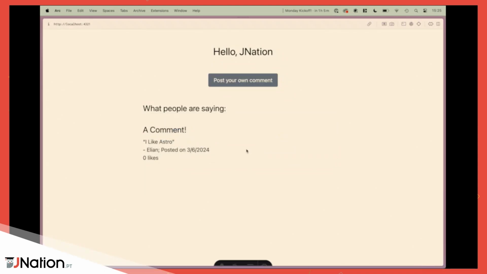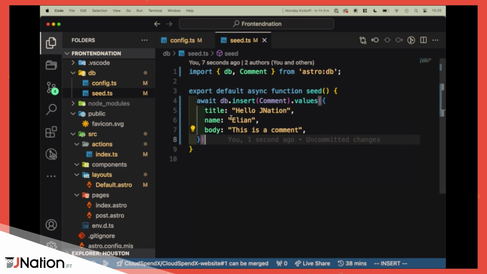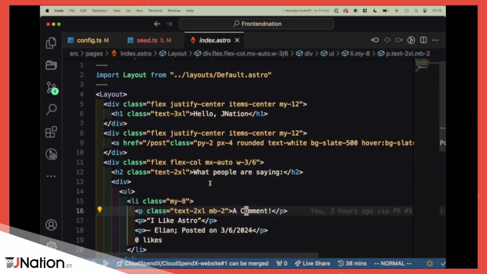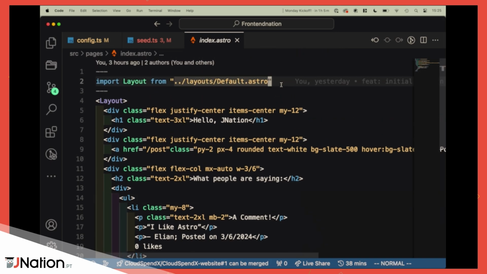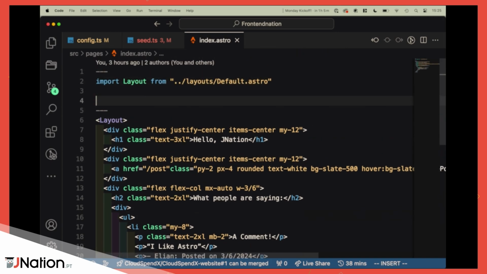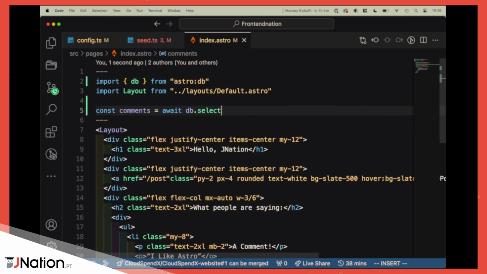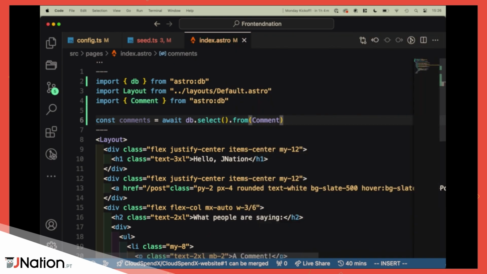So now we still have this being static. What if we actually want to use our data? Because this technically is inside of our database. So let me get that out. In our index, which is basically the index page that we saw earlier, we have this. So we probably want to add our comments there and map that. So const, let's get the comments. Let's await, because you can use top-level await. Select all from comment. That's it.